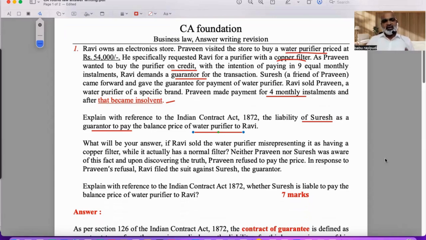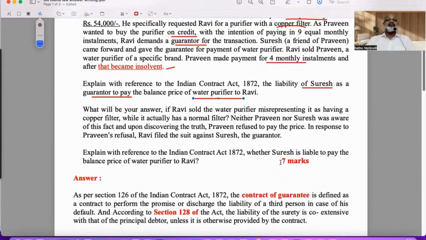According to the guarantee contract, what is a guarantee contract? Where one person makes a promise on behalf of the other person saying that if he fails to repay whatever obligation or liability he has, the guarantor would agree to pay. So there are three parties basically. The first party, principal debtor. So here basically Praveen is the principal debtor. Is my point clear? Praveen is what? Principal debtor. Then the creditor, the one who's selling, that is Ravi, is the principal creditor. Then Suresh who gave a guarantee is a surety or a guarantor who gave a guarantee to Ravi on behalf of Praveen.